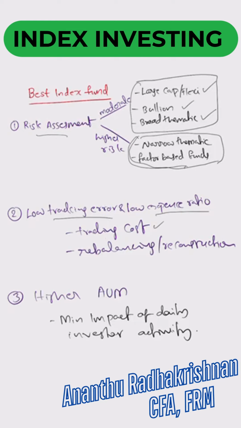Or you can actually look into something like a silver or gold investment, which are more stable, or you can look into broad thematic funds, something in information technology or the financial sector or manufacturing, something of broad thematic. But if you are a higher risk person, you should look into something like a narrow thematic, something like private banks within the financial industry, right? Something of a private banks fund.